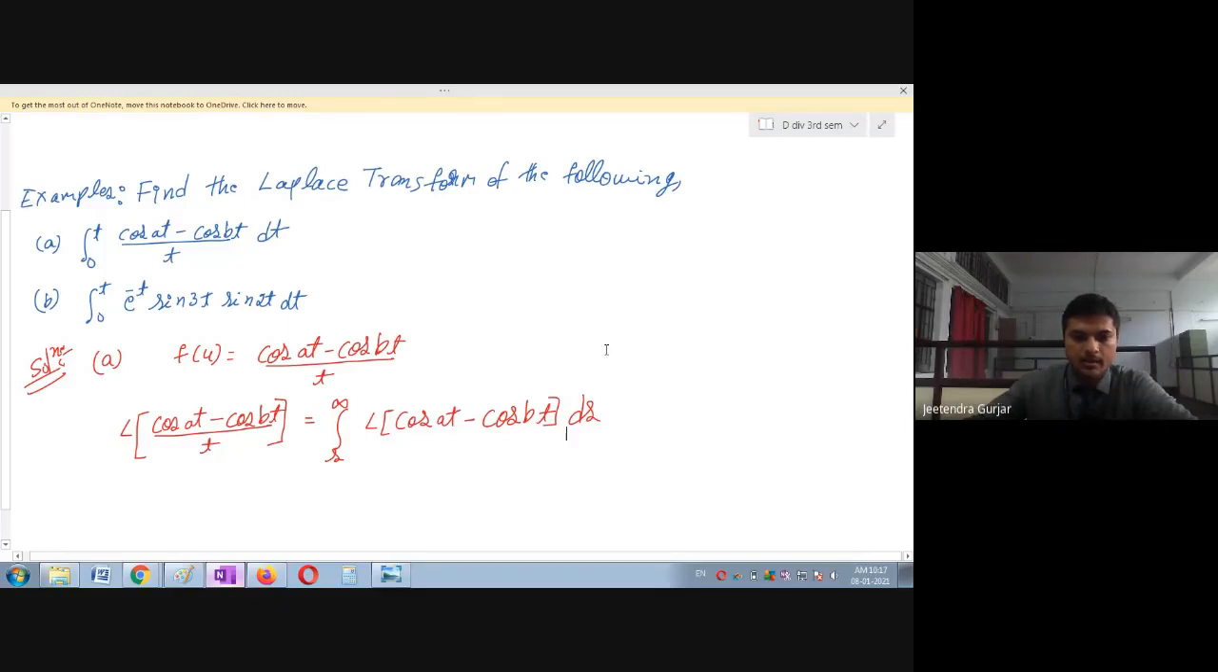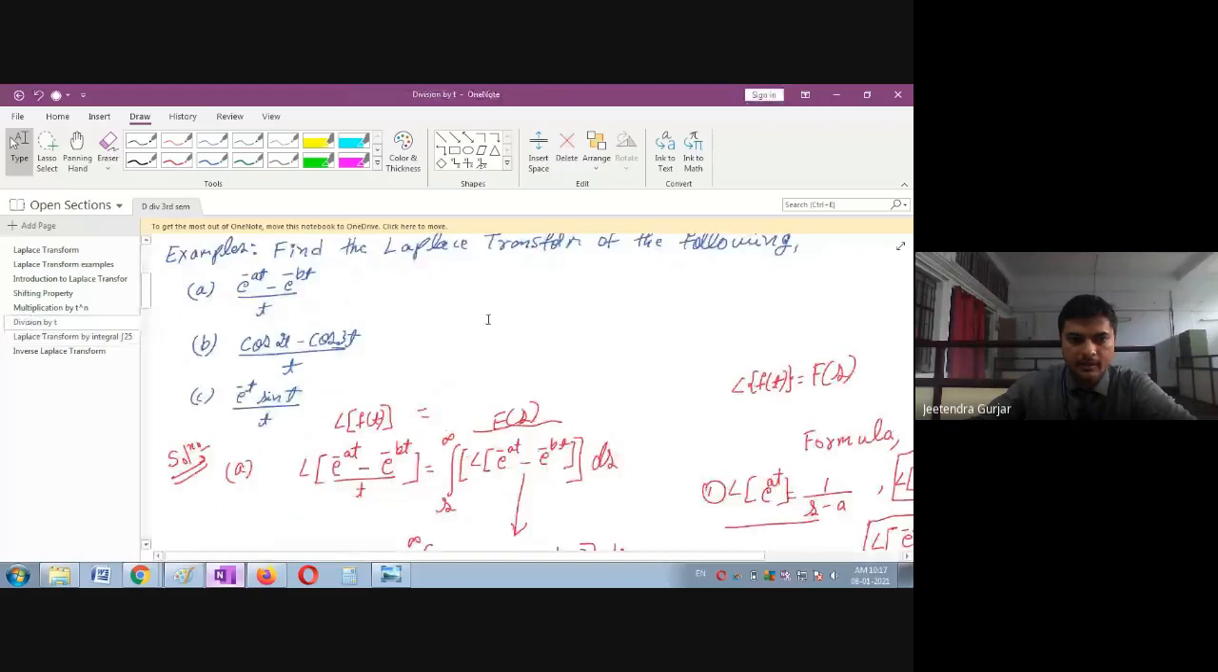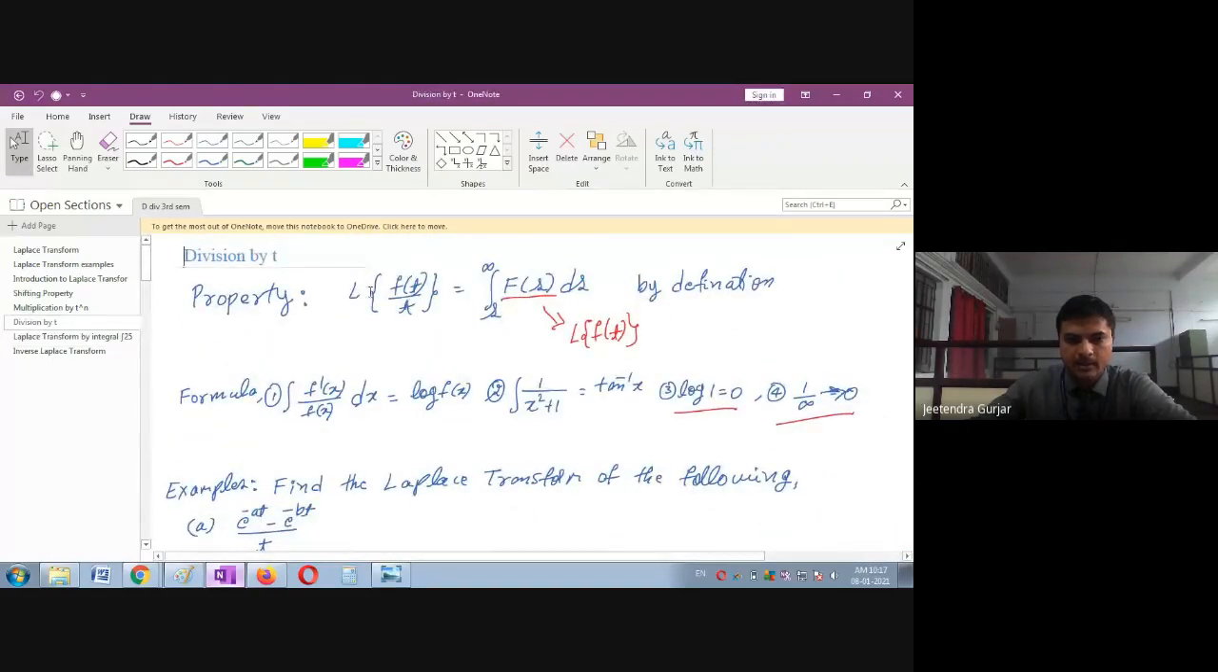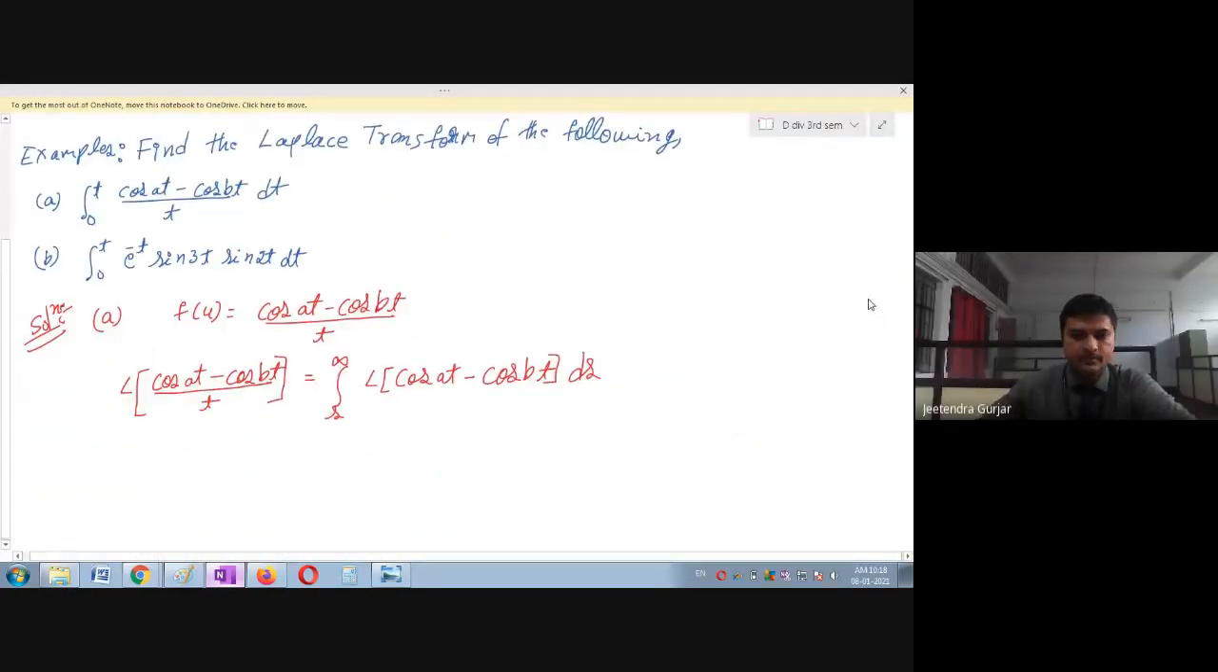Yes. So now, in the previous class we have seen division by t. This is the property, I think you remember. Whenever there is the Laplace transform of f of t divided by t, it will be equal to the integration s to infinity of f of s ds, where f of s is nothing but the Laplace transform of f of t. So this property we are using here. Please recall it. Okay. So now again, which formula are we going to use? It is cos at and cos bt. So please remember the formula.